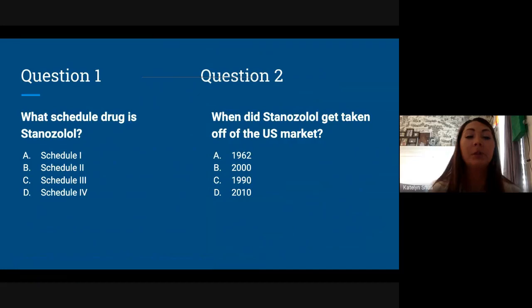So the first question is what scheduled drug is stanozolol? A schedule 1, B schedule 2, C schedule 3, D schedule 4. And the correct answer for this is schedule 3. And then question 2 is when did stanozolol get taken off the US market? A 1962, B 2000, C 1990, D 2010. And the correct answer for this is D, 2010.